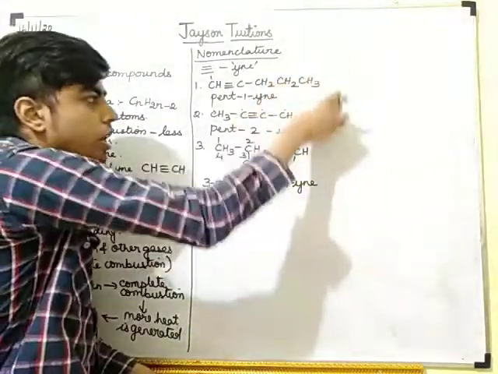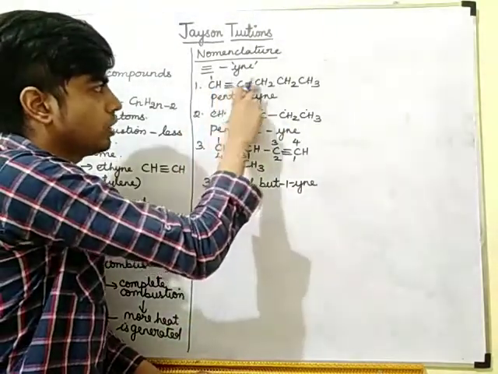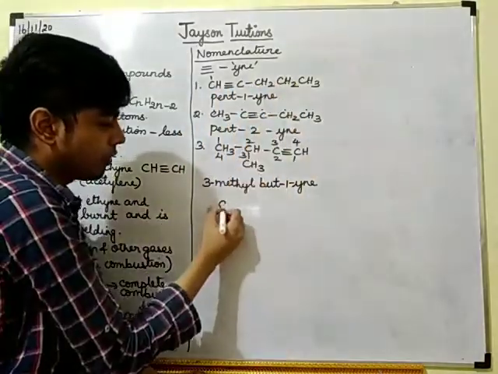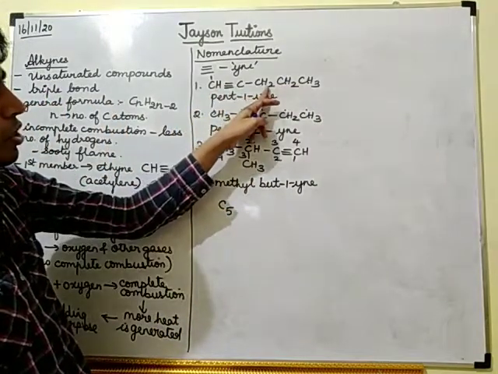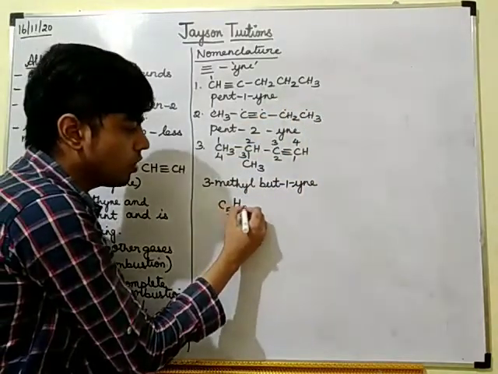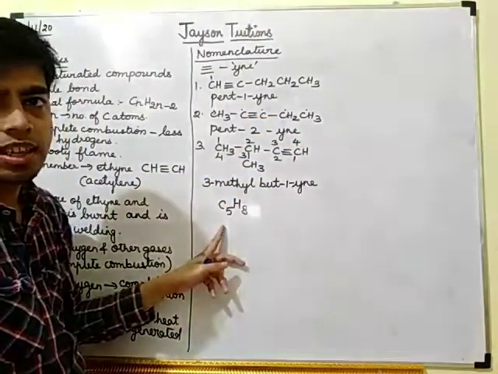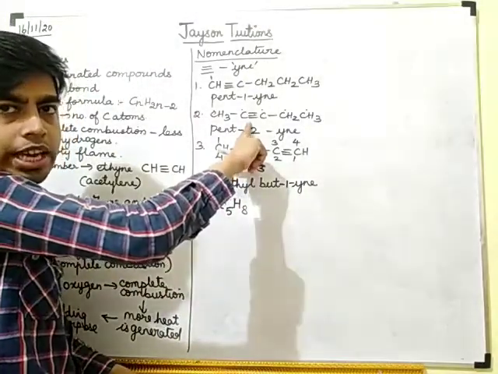Now you check the molecular formula of all these compounds. How many carbons are there? 1, 2, 3, 4, 5. 5 carbons. 1 plus 2, 3 plus 2, 5 plus 3, 8. So 8 hydrogens. So it is C5H8. For this also it is C5H8.